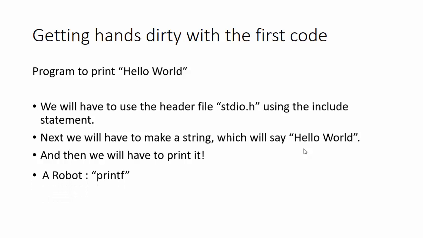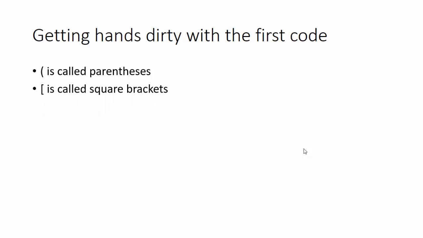Printing in C is very simple. It is done by a robot named printf. Basically, it is not a robot but a function. We will learn the technical words afterwards. For now, we have someone named printf to help us print. We have different meanings for different types of brackets in C. Therefore, just to be clear, this thing is called parenthesis, this one is called square brackets, and these are called curly braces.